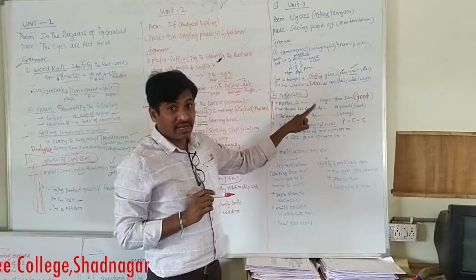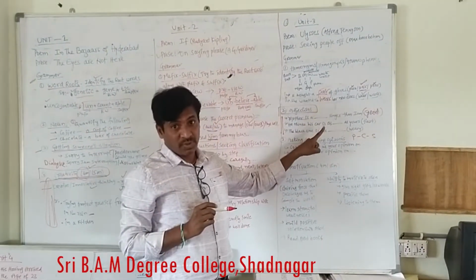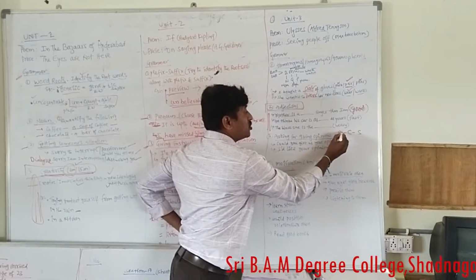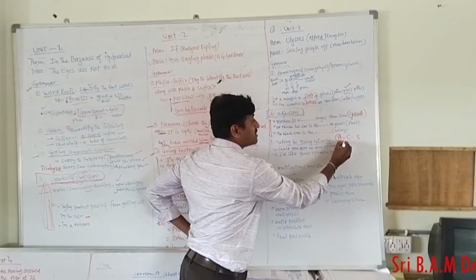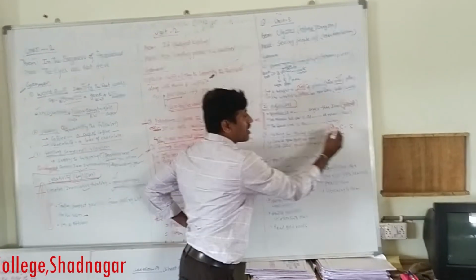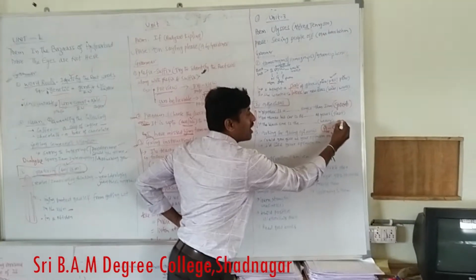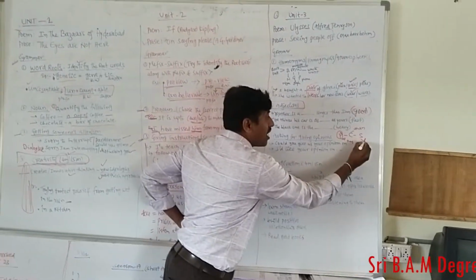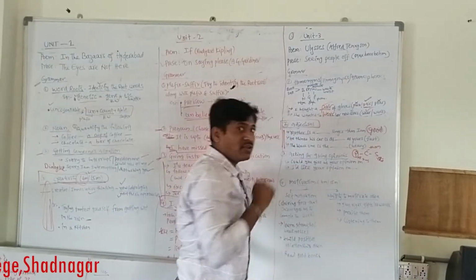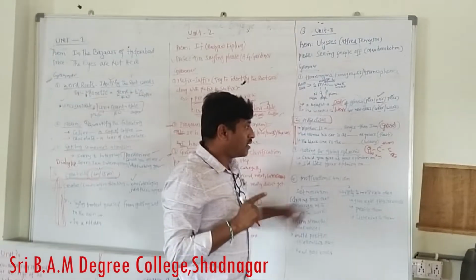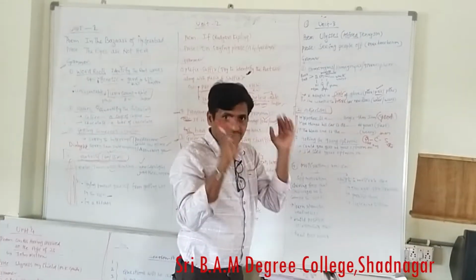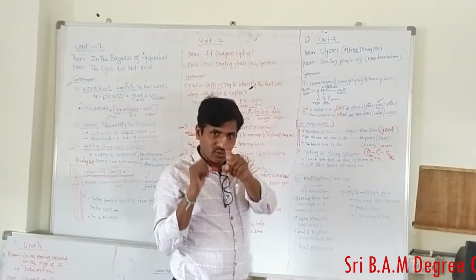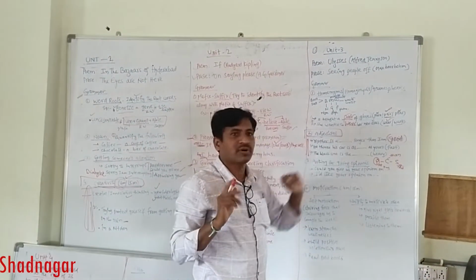First you have to identify whether it is positive, comparative or superlative. Remember, in the positive degree, as plus adjective plus as. In the comparative degree, the word than will be there. And in the superlative degree, the article the will be there. It is very easy. If as is there, use the positive degree.